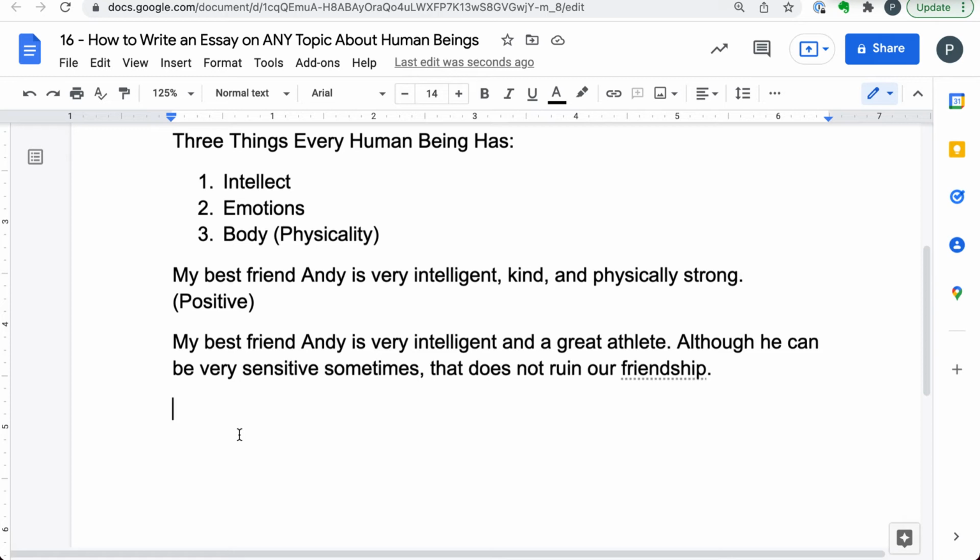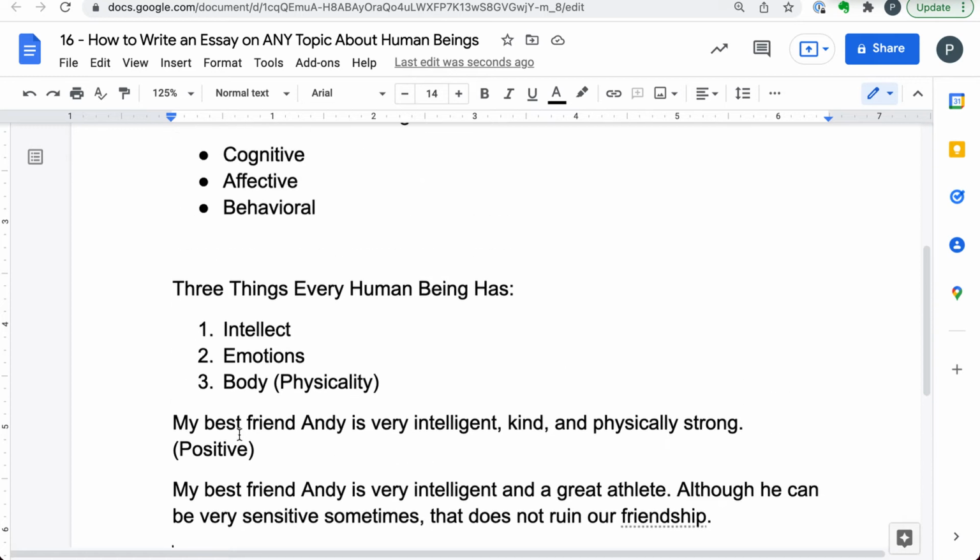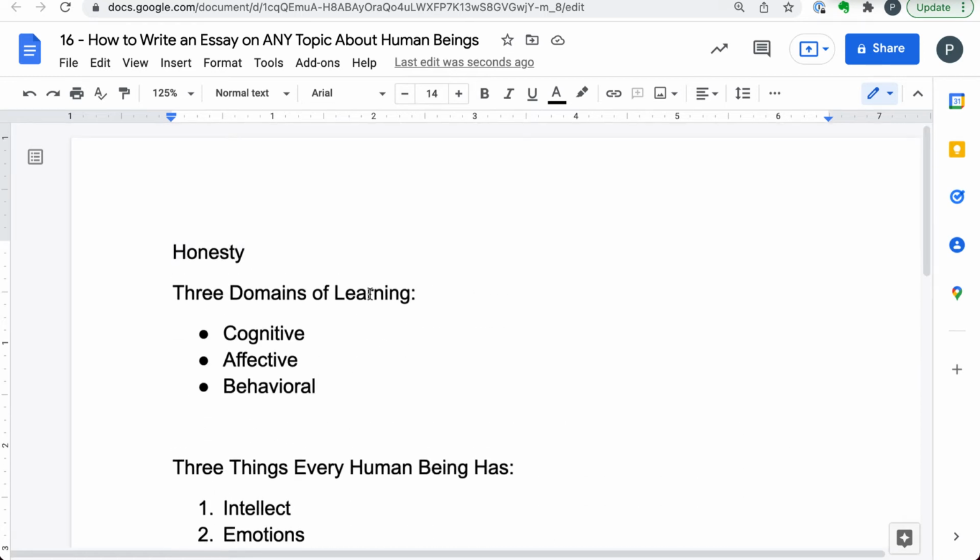Or any process that involves human beings, such as, we'll go back here to learning. Learning is about human beings. And now that we know that learning happens in three domains, on the level of the mind, on the level of emotions, and the level of behavior, meaning physical body, now we know that we can just use these three.